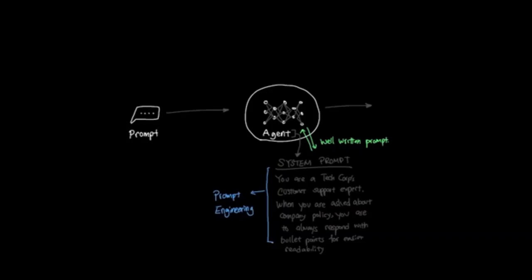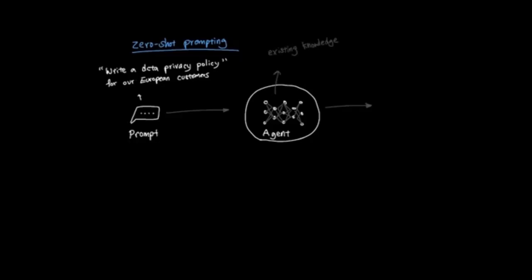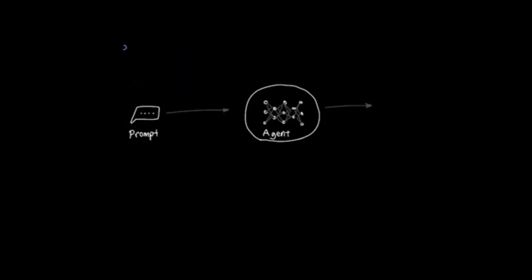And there are different prompt techniques like zero-shot, one-shot, few-shot, and chain-of-thought prompting, each with its own use case for the task. For example, zero-shot prompting means that we are asking AI to perform a task without providing any examples. So if you send a prompt, "Write a data privacy policy for our European customers," you're essentially relying entirely on the AI's existing knowledge base to write the data policy document, since within the prompt we're not giving any examples of what they are. One-shot and few-shot prompting is similar to zero-shot, but in this case, we're providing examples of how the agent should respond directly within the prompt.